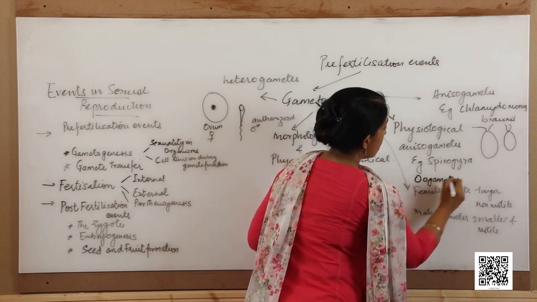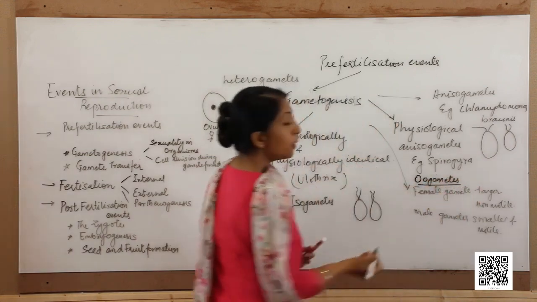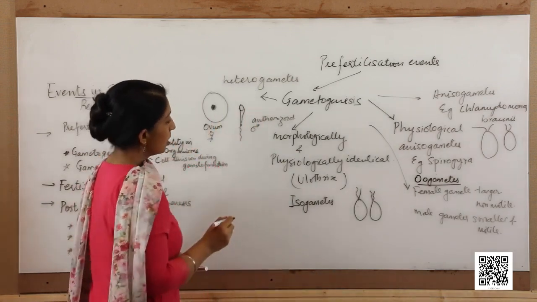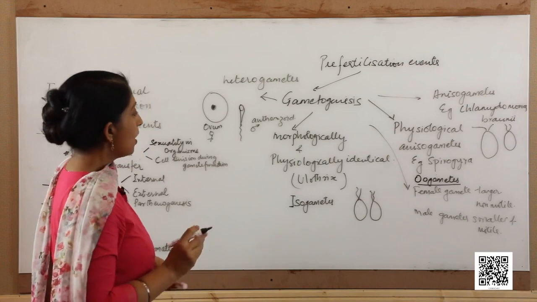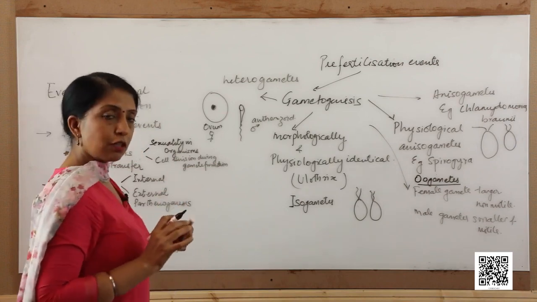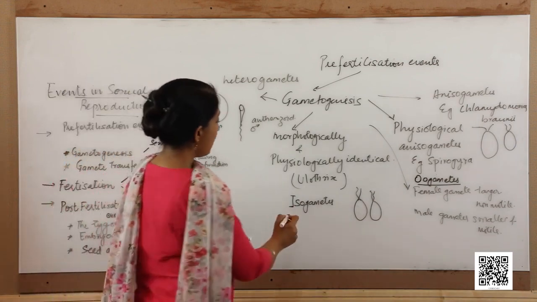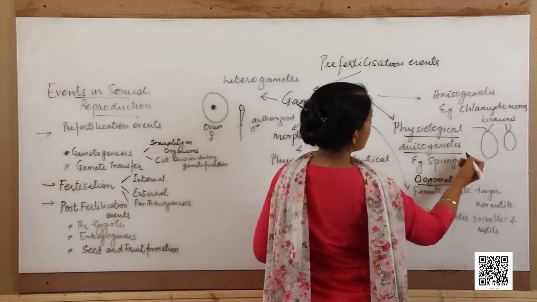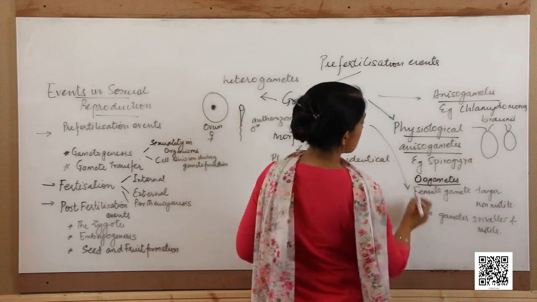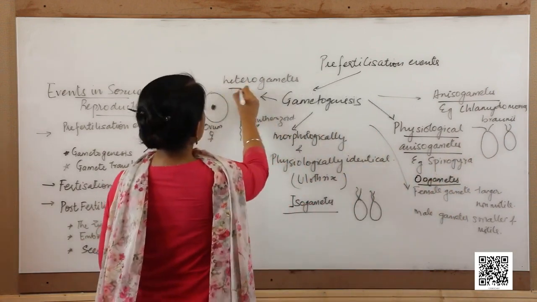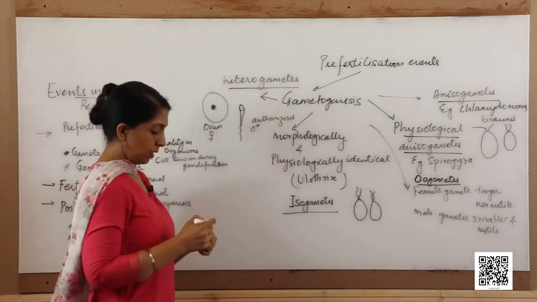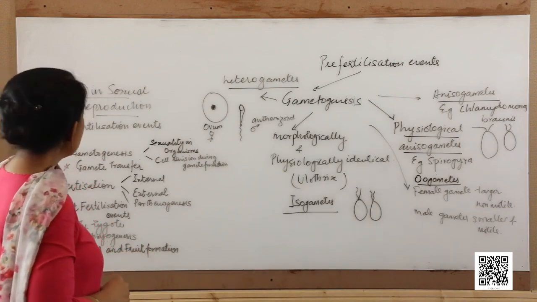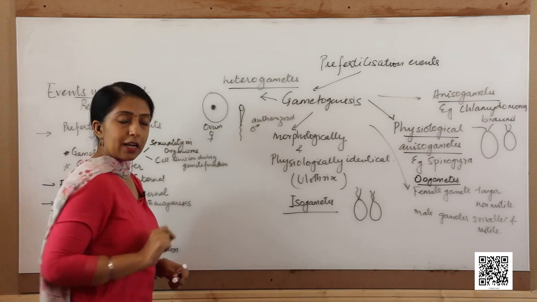Oogametes can be seen in human beings also. So, depending upon the size and the physiological functions of the gametes, we have isogametes, physiological anisogametes, oogametes and heterogametes. After this, let us move over to sexuality in organisms.